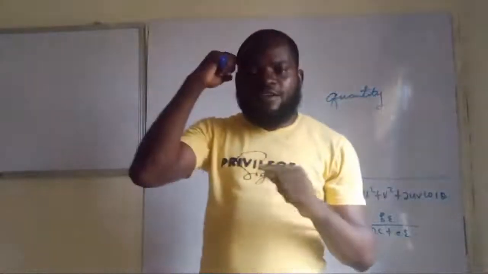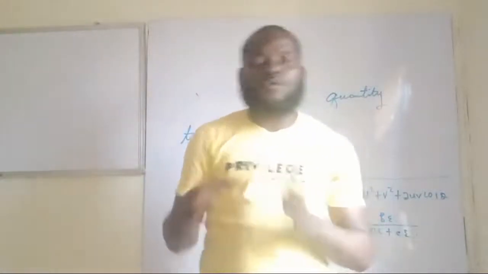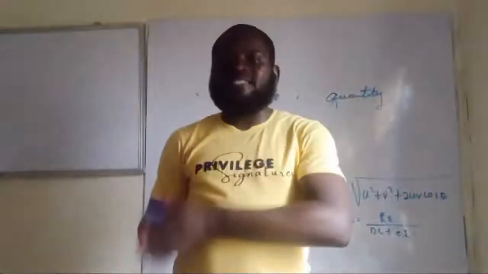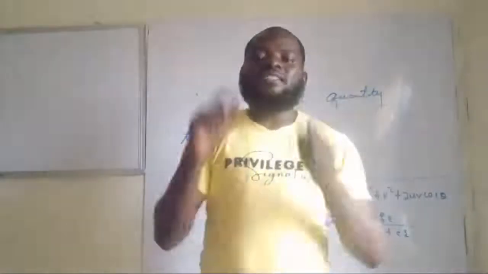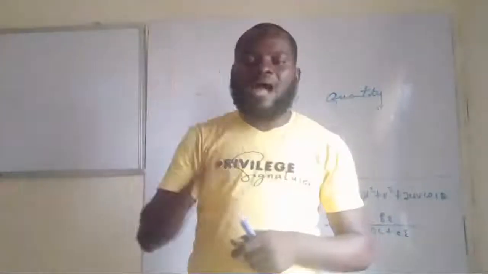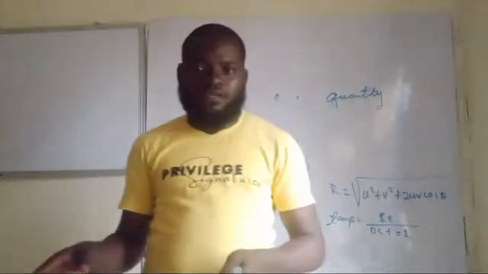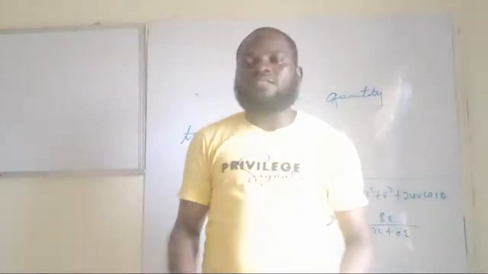So three or more vectors, that's when we have equilibrant. And how do we calculate for equilibrant? The same way you calculate for resultant is the same way you calculate for equilibrant, because they both have the same magnitude but opposite in direction. So that is how we deal with equilibrant.